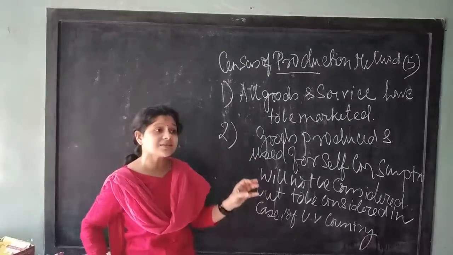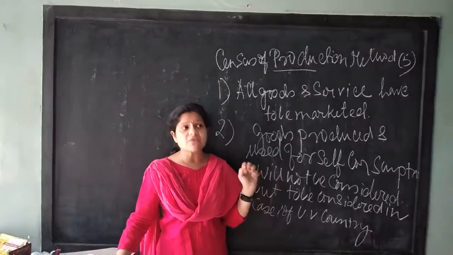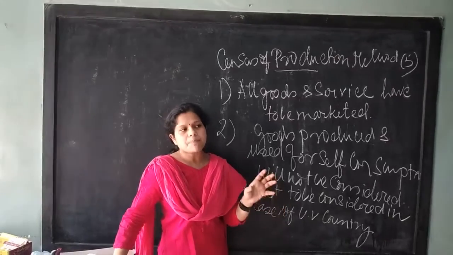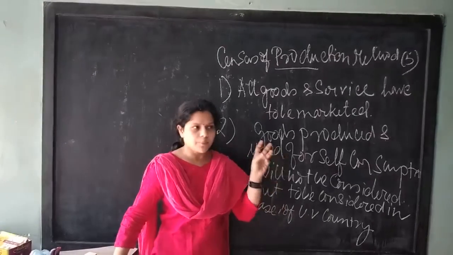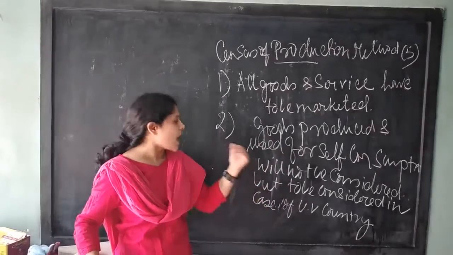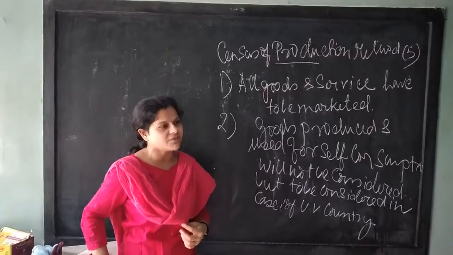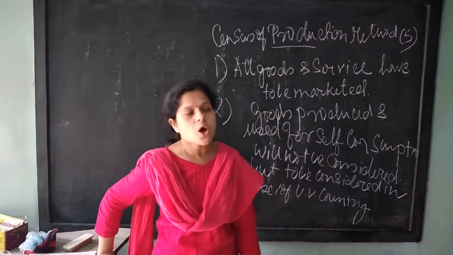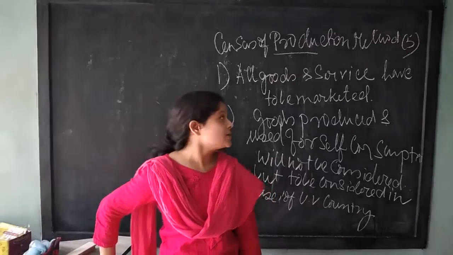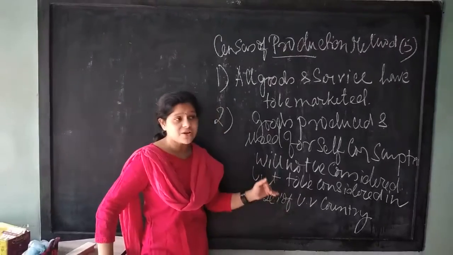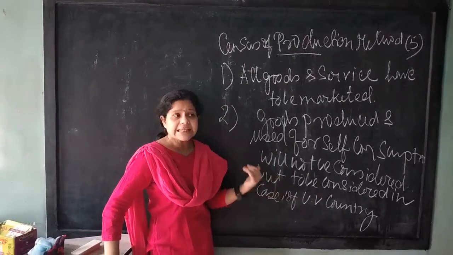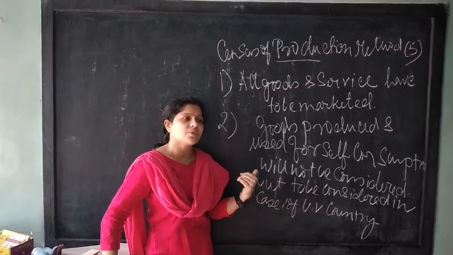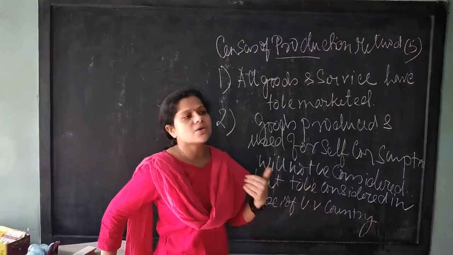Now the question is whether this self-consumed good can be part of the production method or not. The answer is, if it is an underdeveloped country, then the self-consumed goods should be part of the production method. But if it is a developed country, the answer will be negative.